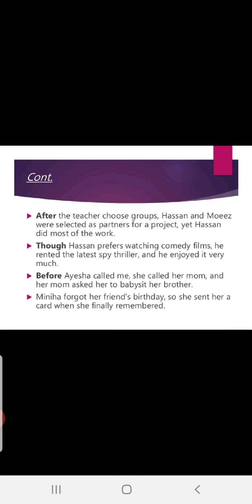Before Aisha called me, she called her mom. And her mom asked her to babysit her brother. Miniha forgot her friend's birthday, so she sent her a card when she finally remembered.